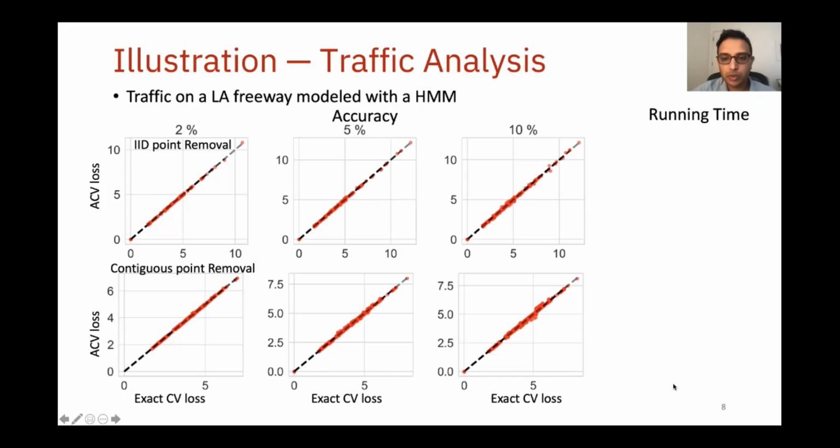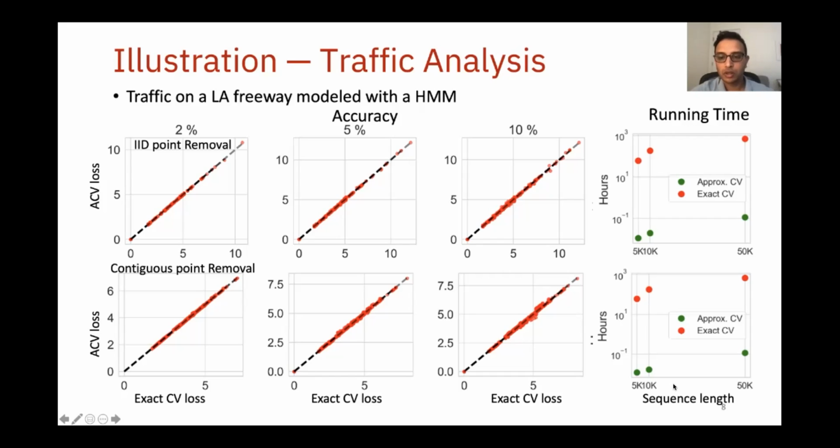We experimented with dropping different amounts of data. In particular, we looked at dropping 2, 5, and 10% of the time series. As can be seen from the plots, structured ACV remains an accurate approximation to exact CV across all of these settings, even when substantial amounts of the data are held out. Finally, in the rightmost figure, we plot running time of ACV and exact CV in hours as a function of sequence length.